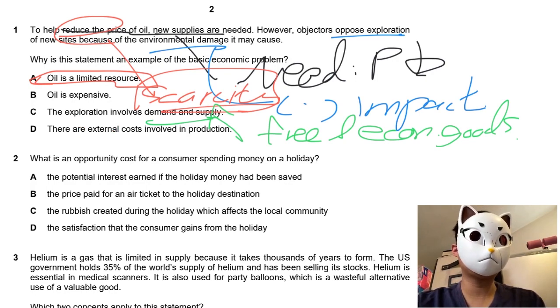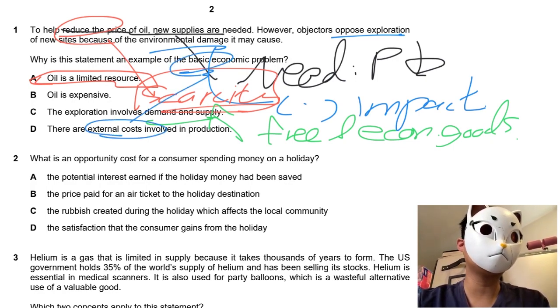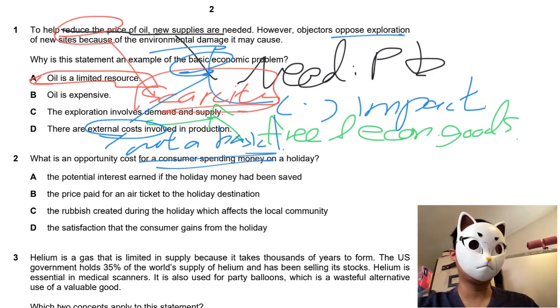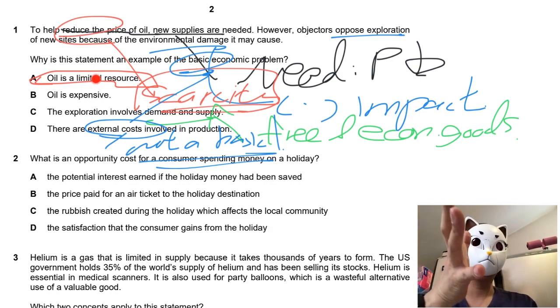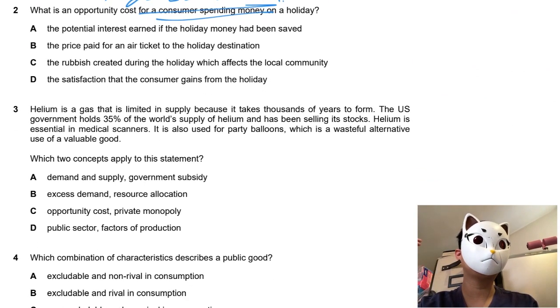Now, I would say option D is quite arguable, but you have to think about it. When we talk about an external cause, it's not a basic problem. It's a very complicated problem, right? So I would say in this question, because the question stresses the basic economic problem, the answer would go to scarcity. That is A. So we will move on to MC question 2.